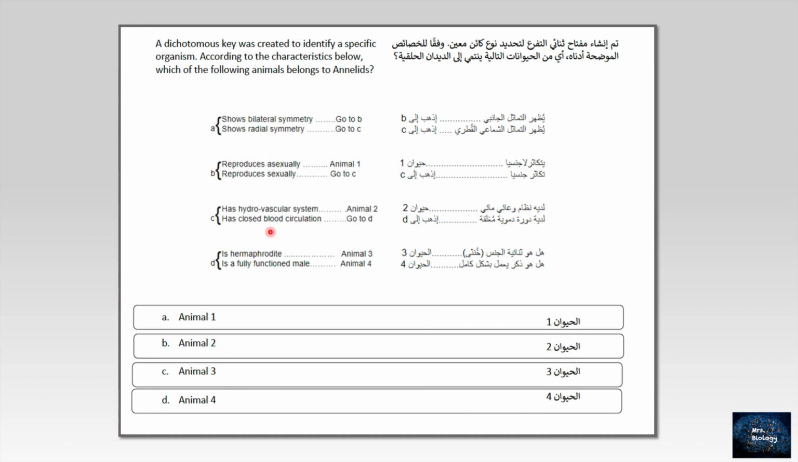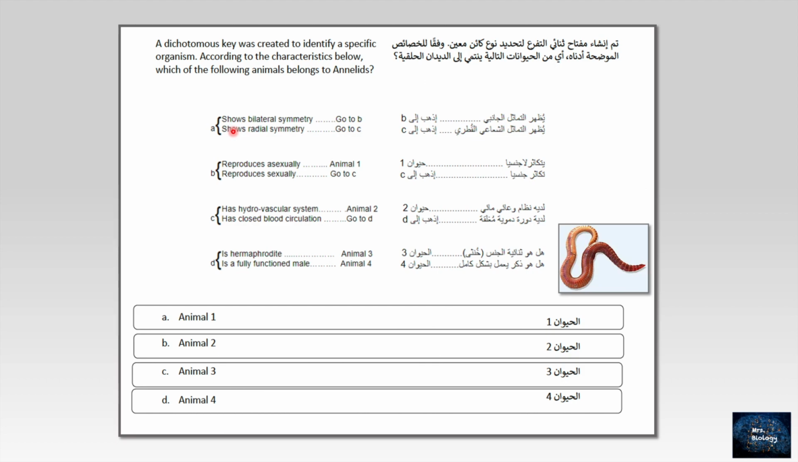Okay. They are talking about what? Annelids. Annelids, we all know they are talking about the worm. Listen, if you don't know the organism that they use this tool with, I'm sorry to tell you, you will not answer it in the right way. But at least learn with me how we can answer this question or how we can use the dichotomous key.